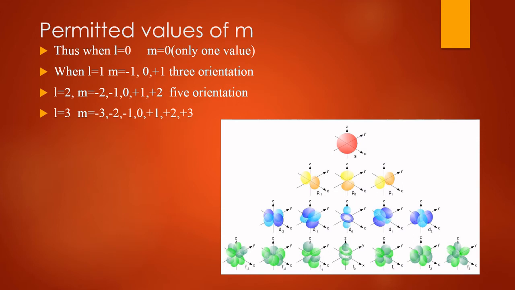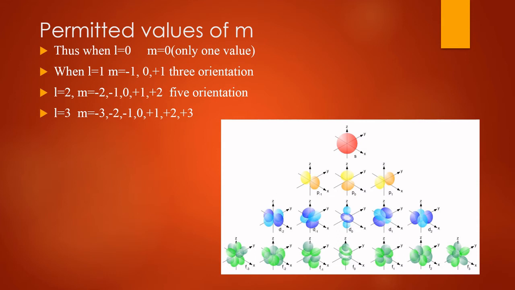As I have already told you, l equals 0, then m equals 0, one value, one orientation, s subshell, one space orientation. Hence, it can be arranged in space only in one way along x, y, z axis.